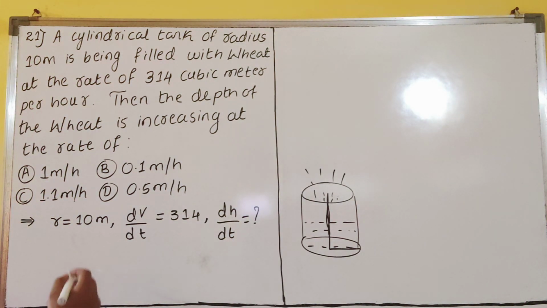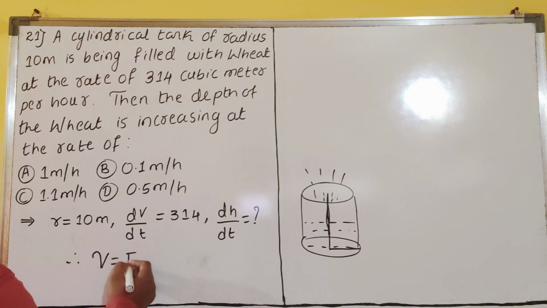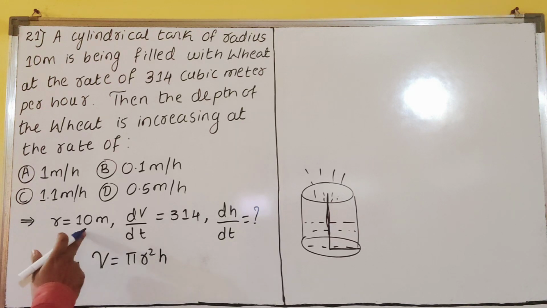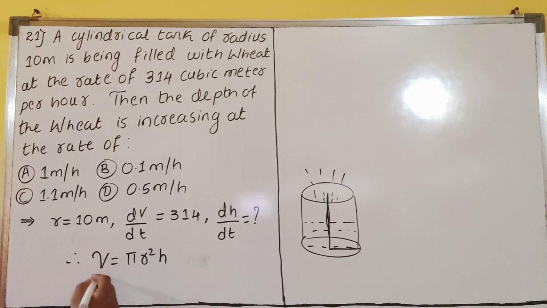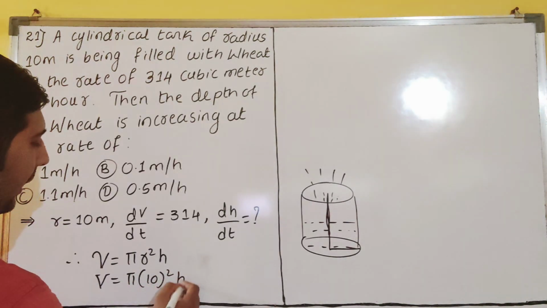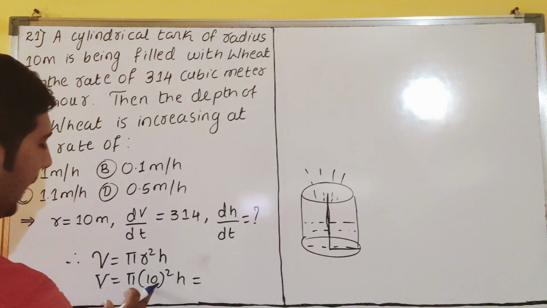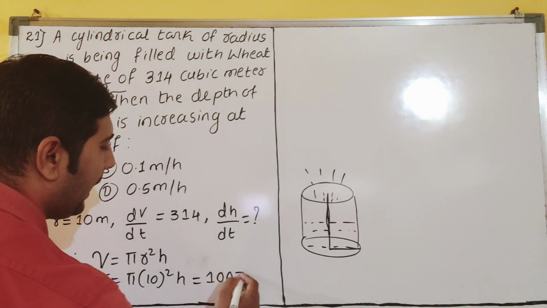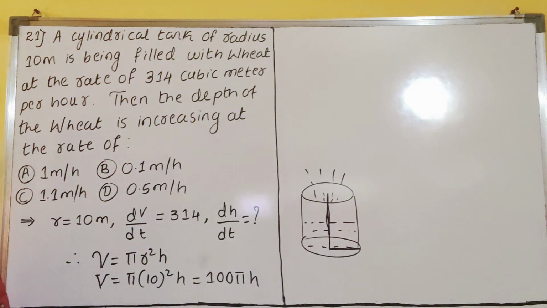So now see, volume of cylinder is what? Pi r square h, dear students. Pi r square h. And the r value is given, dear students. r is given as 10. So 10 square into h, that is 10 square means 100, so 100 pi h you will get, dear students. I hope everyone is clear.